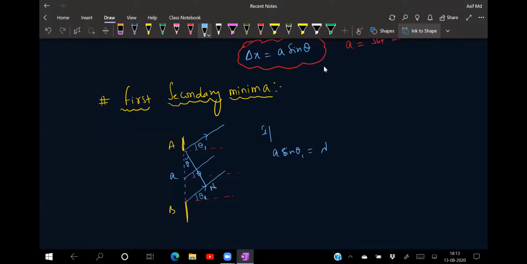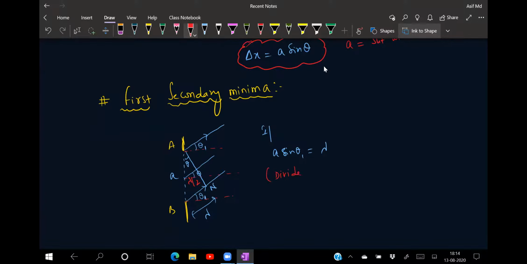In interference we take n lambda for the maxima, but here for the first secondary minima I am taking A sine theta equal to lambda. Now from A to B, if this distance is lambda, half of this distance will become lambda by 2. That means dividing the slit into two equal parts.